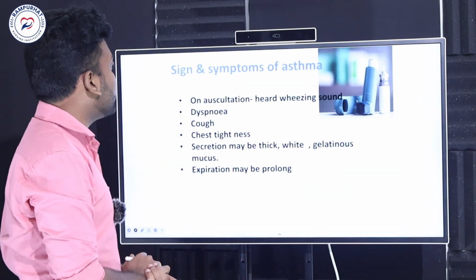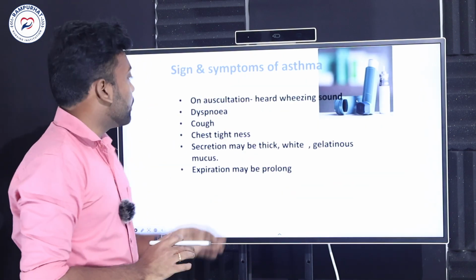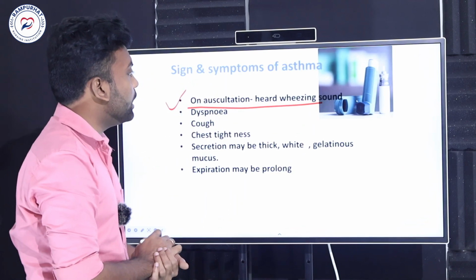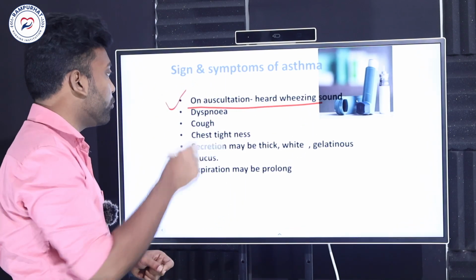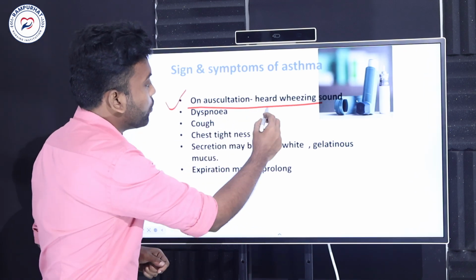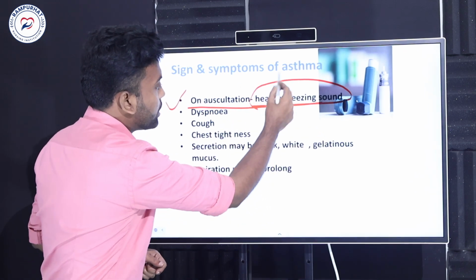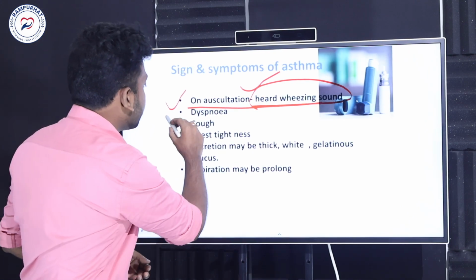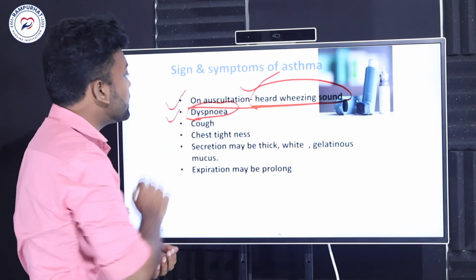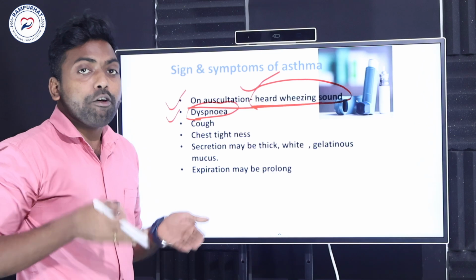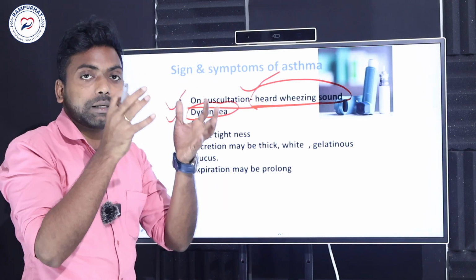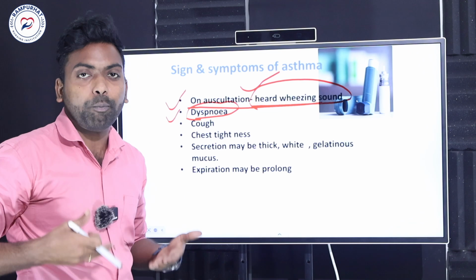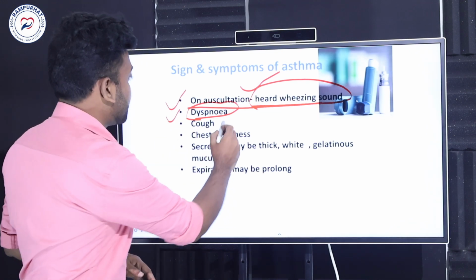Let us see what the signs and symptoms of asthma are. The first one is on auscultation. What is the meaning of auscultation? With the help of a stethoscope, you find out the heart sounds or lung sounds, and we can observe wheezing sounds. The next symptom is dyspnea, which is nothing but difficulty in breathing. Because of the narrowing and thickening of the airway, we can't take proper breathing, and that is called dyspnea.